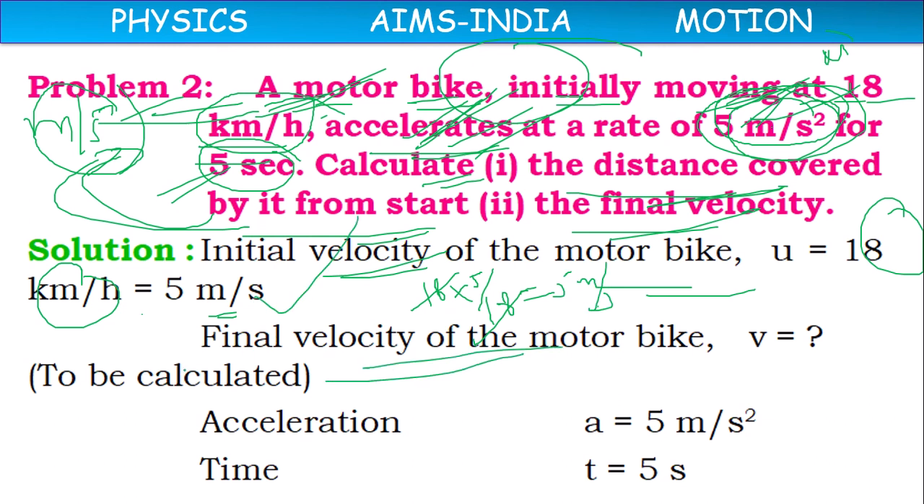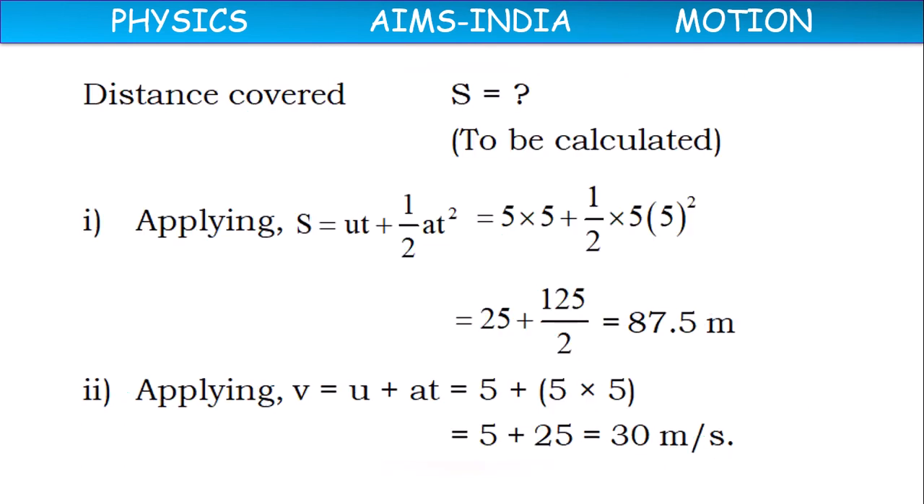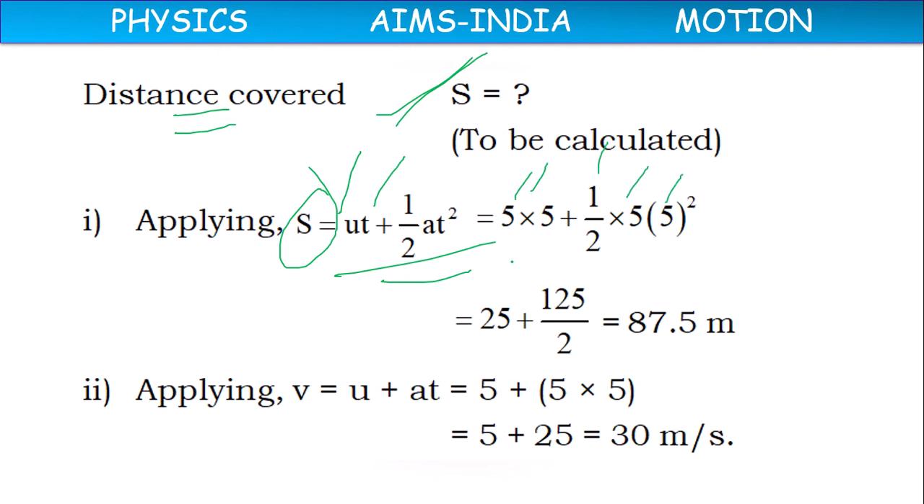Final velocity v we have to calculate. Acceleration a, 5 meter per second square, they have given. Time value 5 seconds is given in the question. v to be calculated, and distance covered s also to be calculated. So s we can calculate with the formula s equal to ut plus half at square, where u value 5, t value 5, half a value 5, t value 5, all values 5.